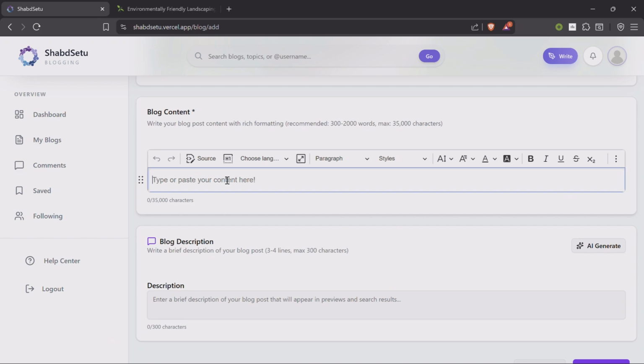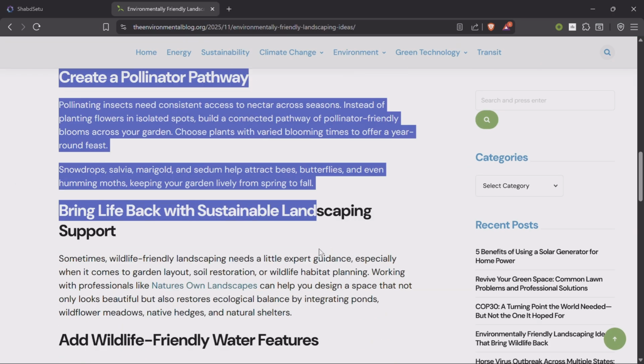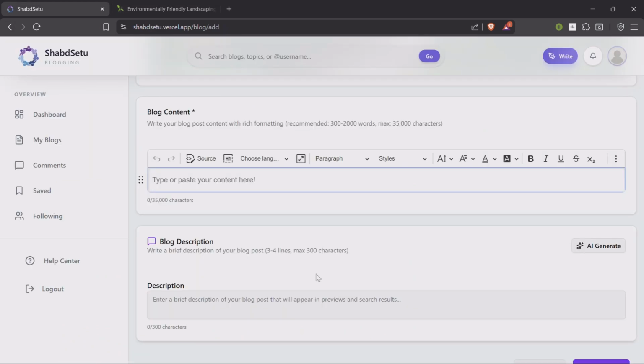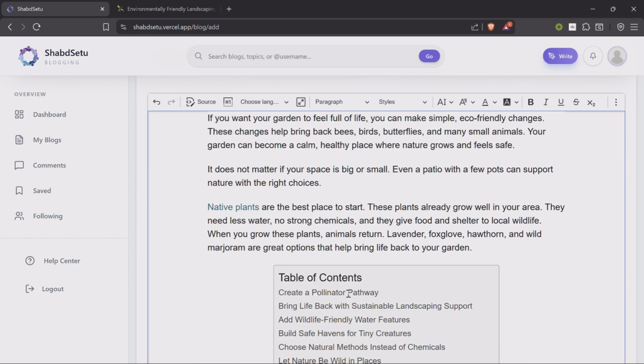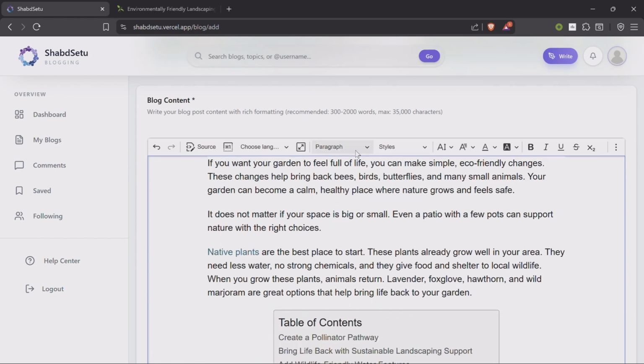Then we can upload our blog content here in this text editor. Let's just copy this content for now. So this is successfully curated in our text editor, and we can style it as we want.